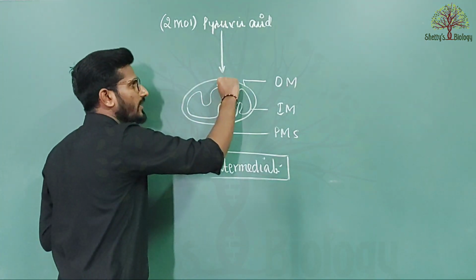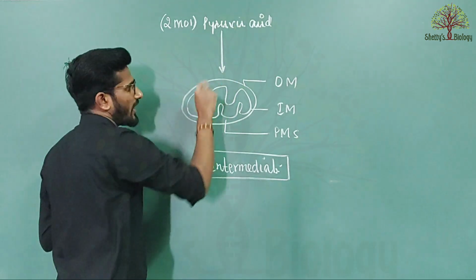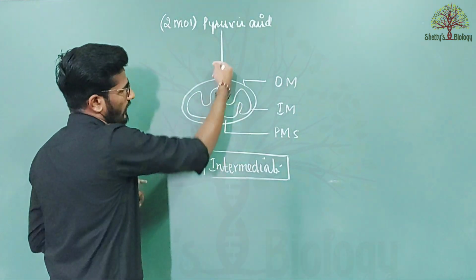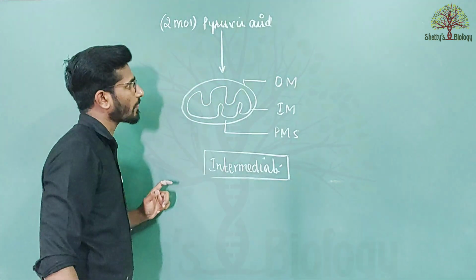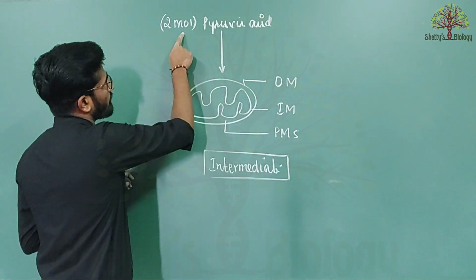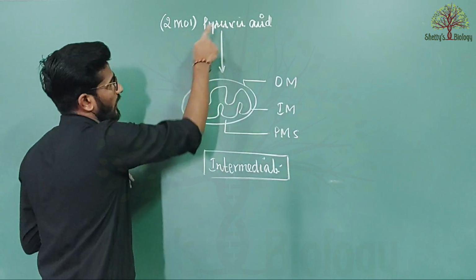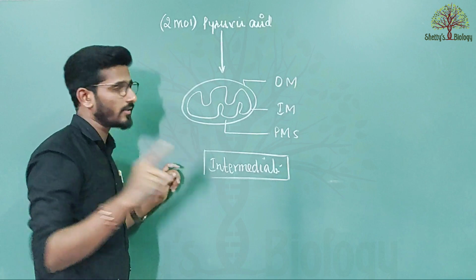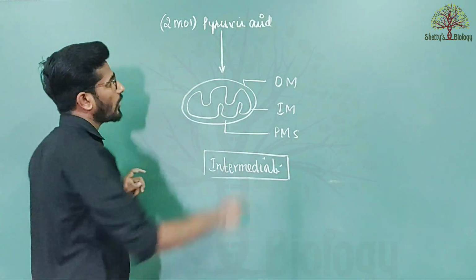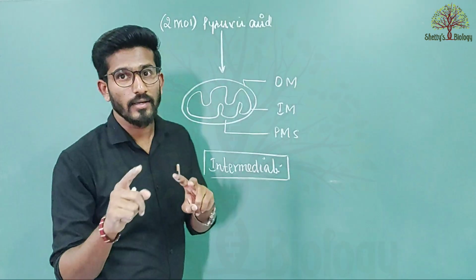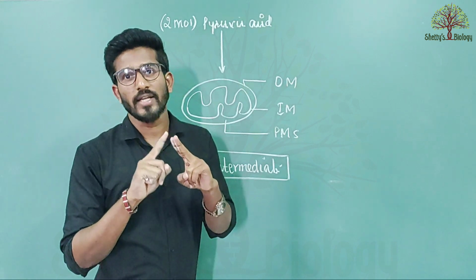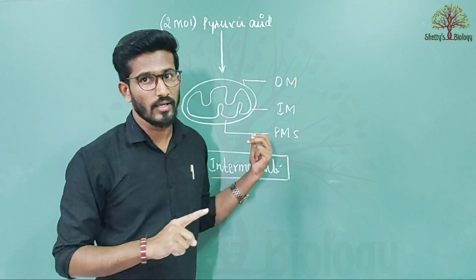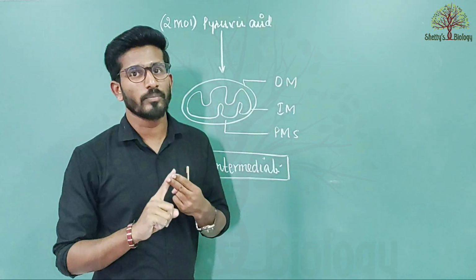So this is the link between glycolysis and the Krebs cycle. This intermediate step is one link between glycolysis and Krebs cycle. But at the same time, you have to remember there are two molecules of pyruvic acid, but only one molecule of pyruvic acid will enter inside the matrix of mitochondria. So the Krebs cycle will take place two times. At a time only one pyruvic acid can enter into the cycle.